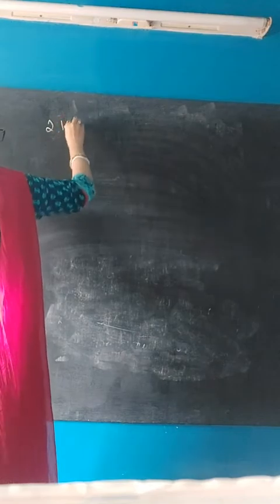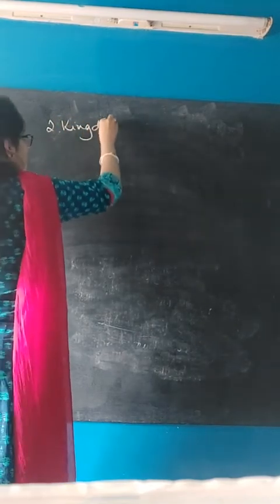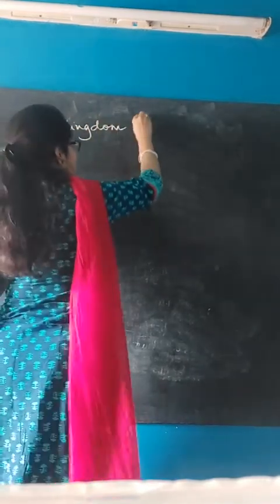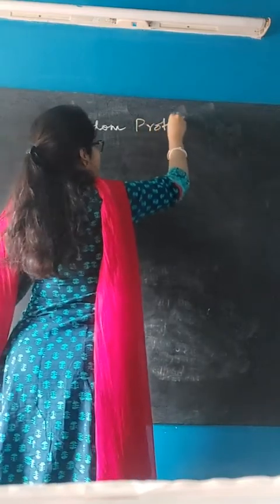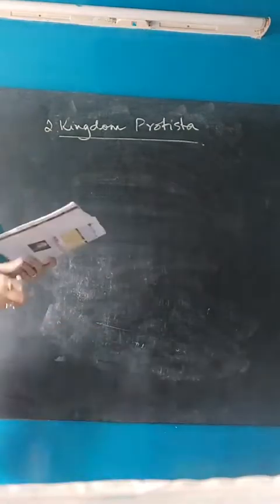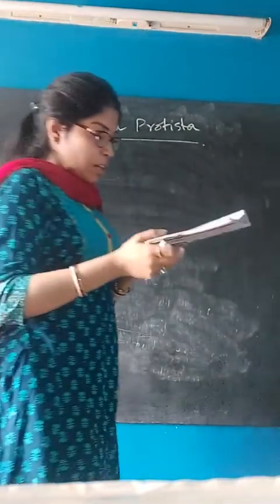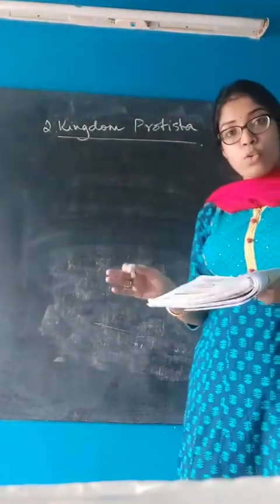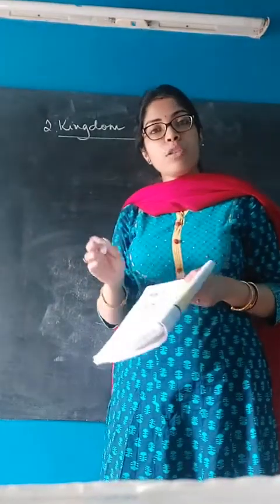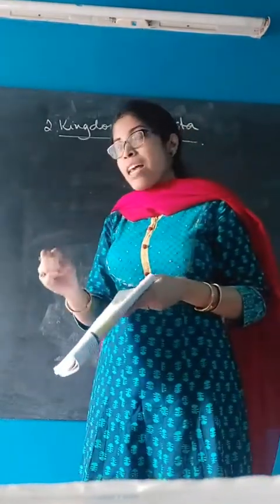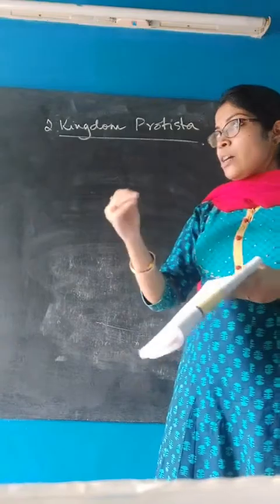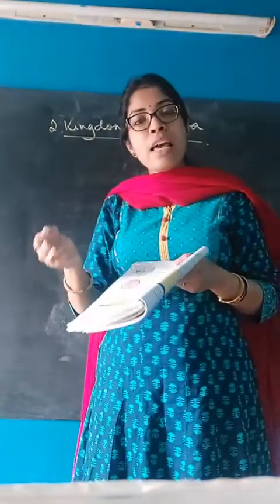Moving on to the second one, which is kingdom Protista. This kingdom includes unicellular eukaryotes. So the previous kingdom was all about unicellular prokaryotes, but as the kingdom started to progress, the prokaryotes were replaced by eukaryotes.